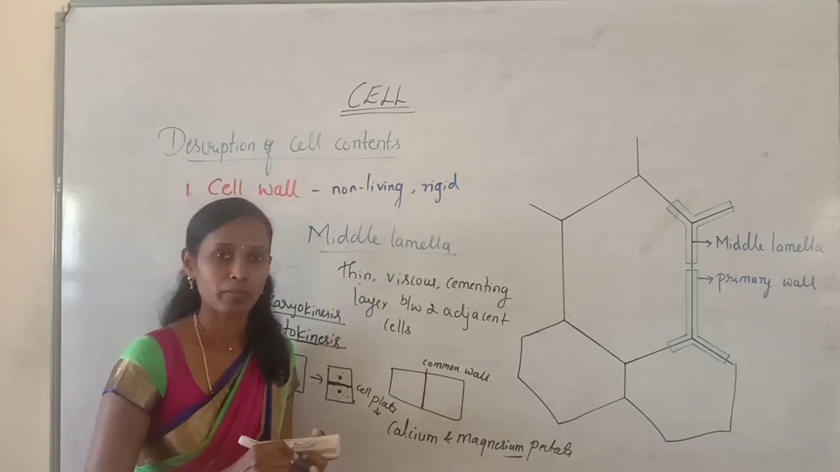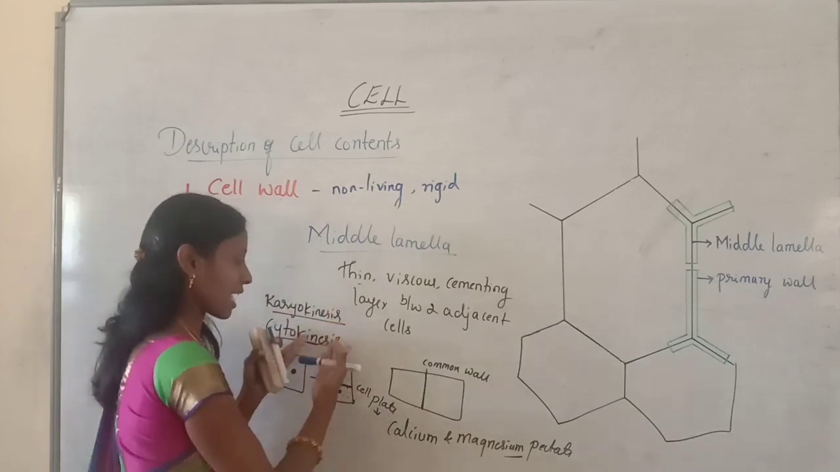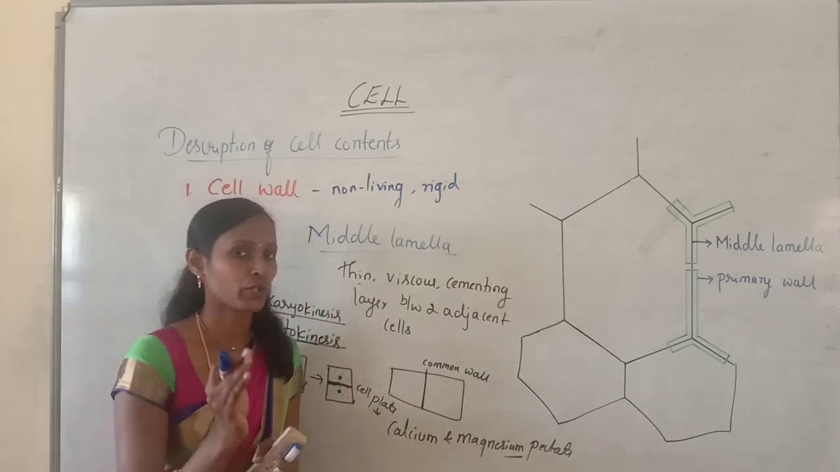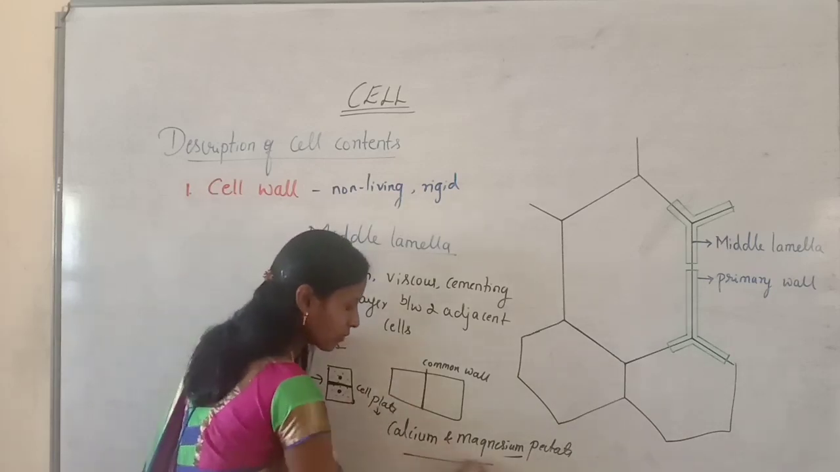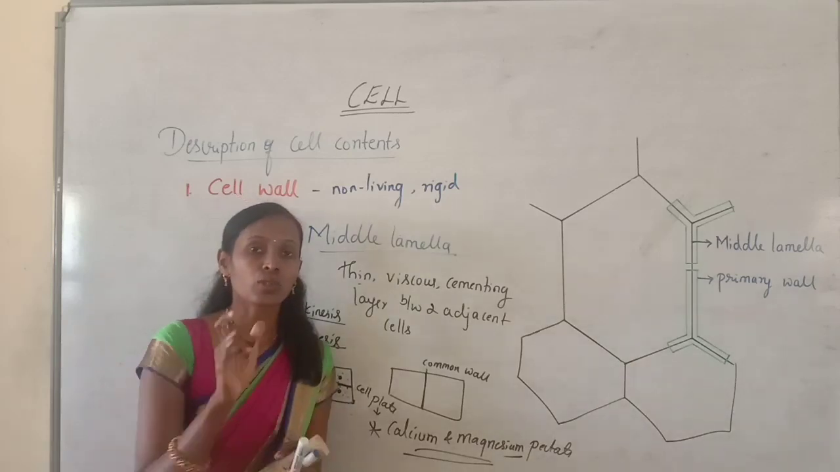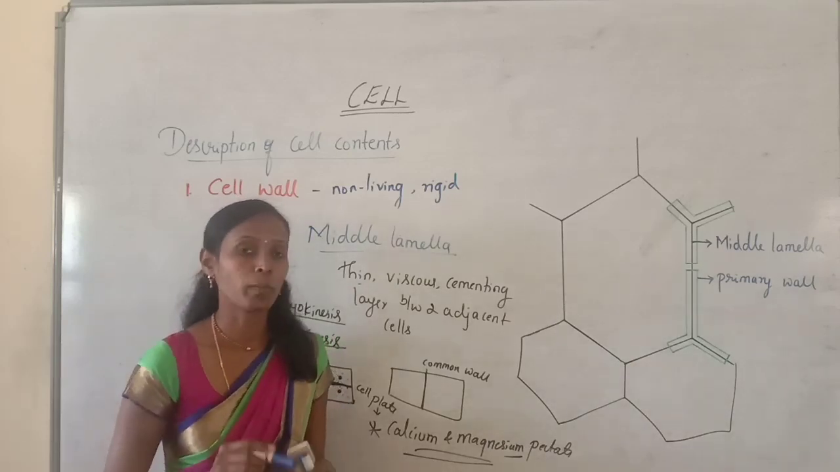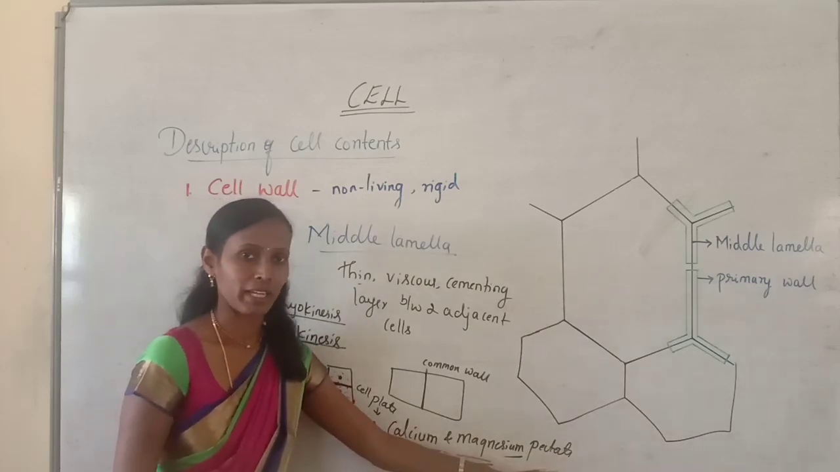That also you should remember, because in the next chapter you will be studying all these aspects in detail. The chemical composition of middle lamella is very important. It will be asked in our examination also. So you should remember the chemical composition of middle lamella is calcium and magnesium pectate.